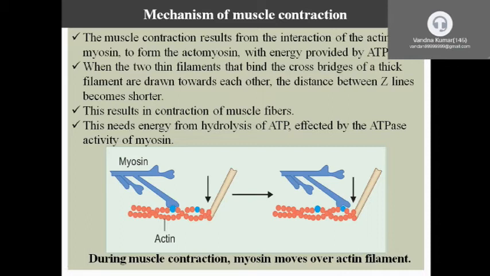So muscles contract. For this contraction, it requires energy, that is ATP, and some enzymes, ATPase.